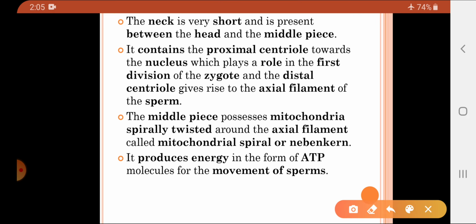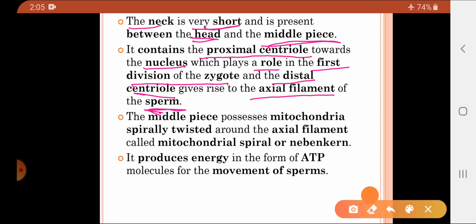Now what about the neck part? The neck part is very short. It is a connecting region between the head and the middle piece. So the neck portion is a short portion present between the head and the middle piece. Now what is present in the neck region? It consists of the proximal centriole towards the nuclear region, which plays a role in the first division of the zygote, whereas the distal centriole gives rise to the axial filament of the sperm. So basically the neck portion consists of the 2 centrioles.